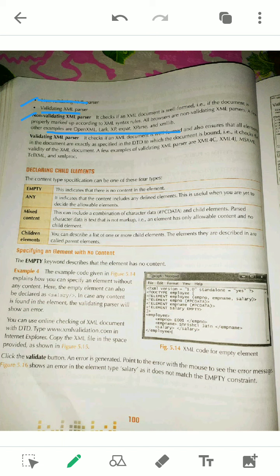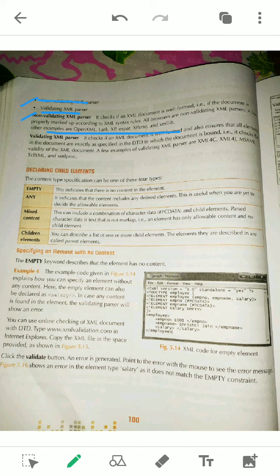If you have made any mistake in the well-formed conditions, like tagging rules, the starting tag must have a closing tag, root and child must be nested, empty tags must be closed, attributes must be in double quotes, it is case sensitive, and the starting tag must match the closing tag, then the error will appear. Otherwise, no. If you have made any mistake in the DTD, there will be no error, because it is a non-validating type parser. It will check and convert.